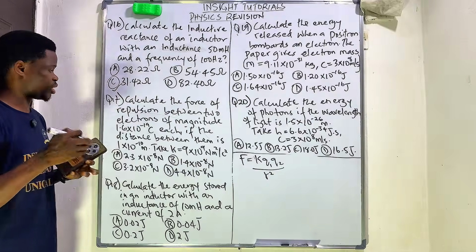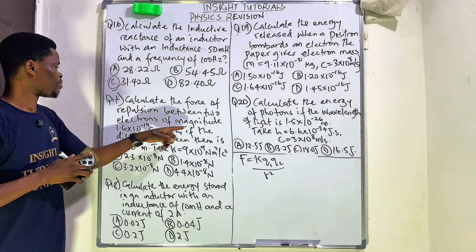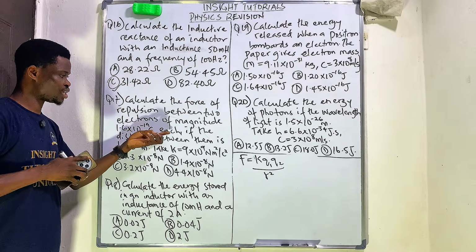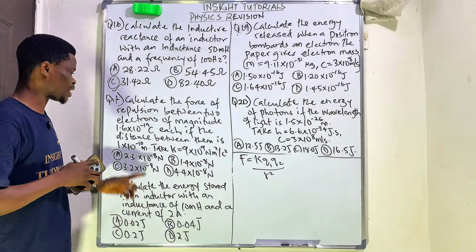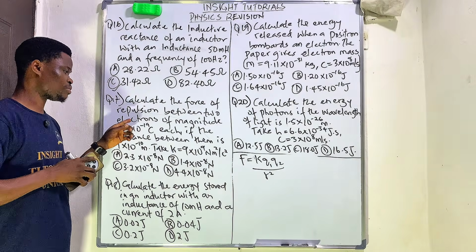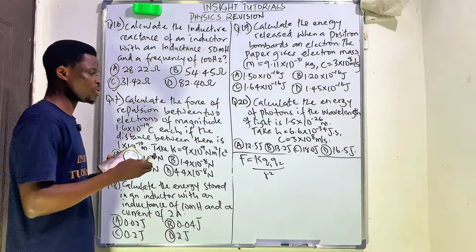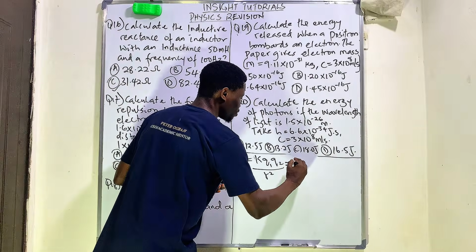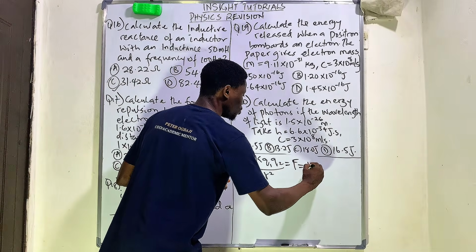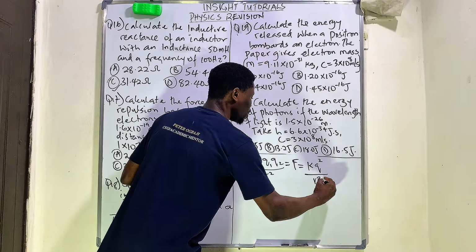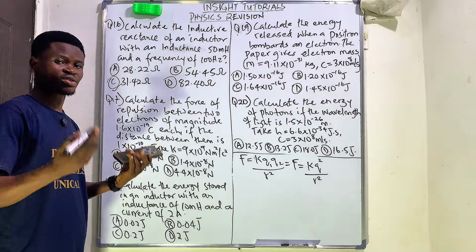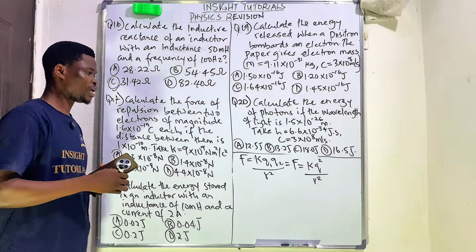Now what you need to know is that they said electron of magnitude 1.6. Now they say each. That means the 2 charges, the 2 electrons we have in this question, are both 1.6 times 10 to the power of minus 19. So we can actually rewrite our formula as force is equal to this constant times charge squared all over r squared, since they are both the same electron.